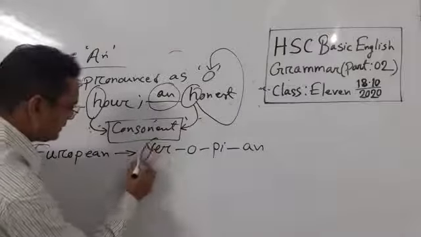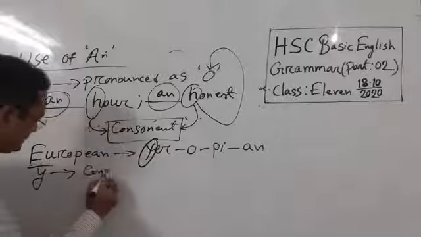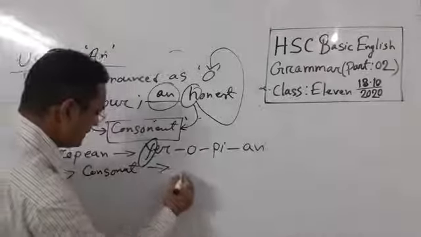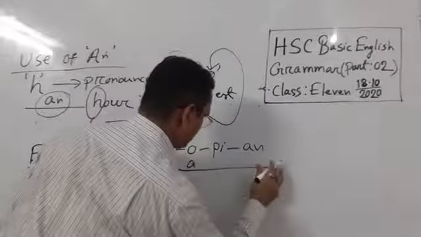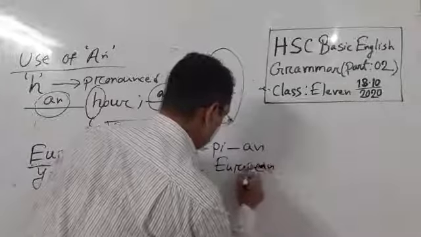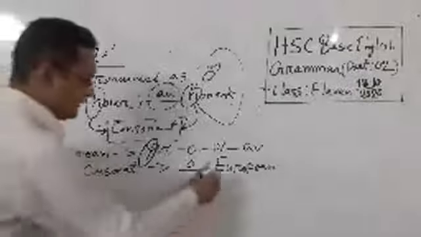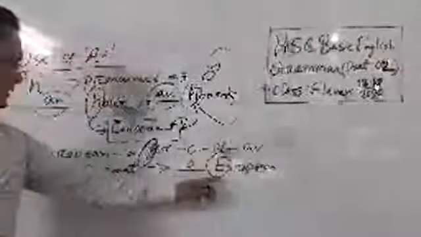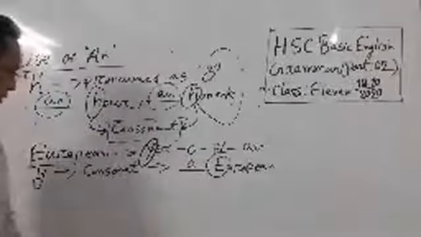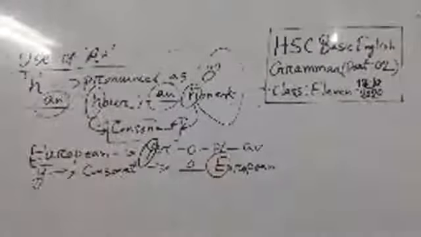This starts with the sound Y, and Y is a consonant, so we use A: a European. Before E we use A because this E, though it's a vowel, is sounding like the consonant Y. That's why I am using A here instead of AN.